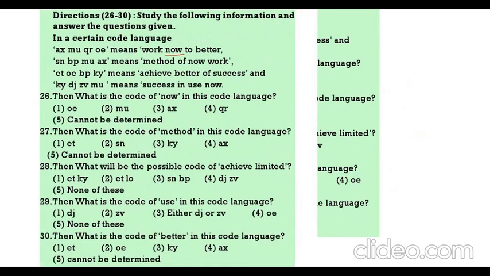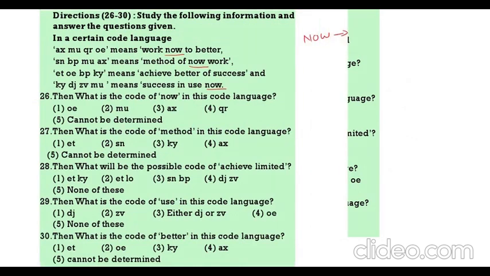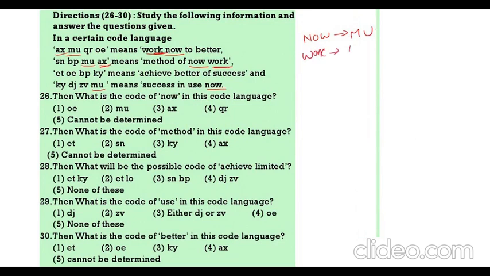In the first sentence now, second now, last now. So in all sentences we are having now. In all sentences we are having MU. So now means MU. Now work. We are having MU AX. So work means AX. Now to better. Here we are having better. In both we are having OE. So better means OE. Then to means QR.